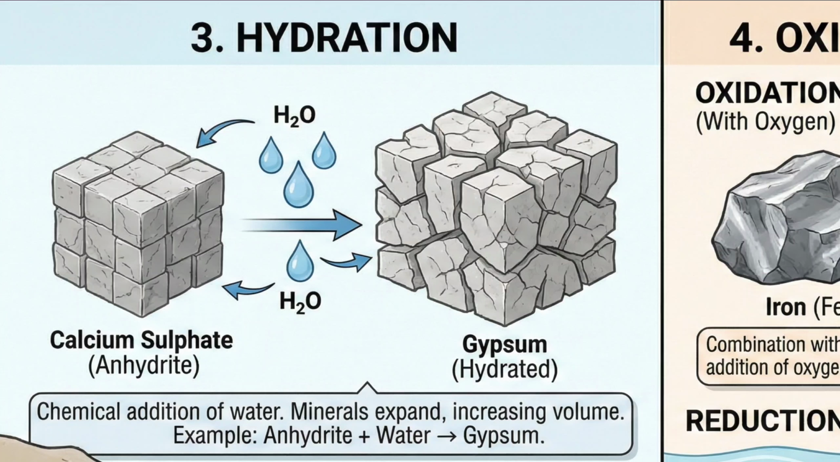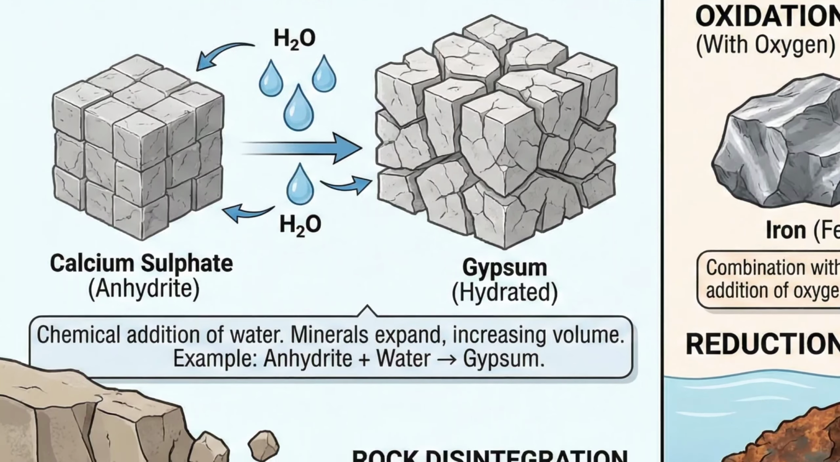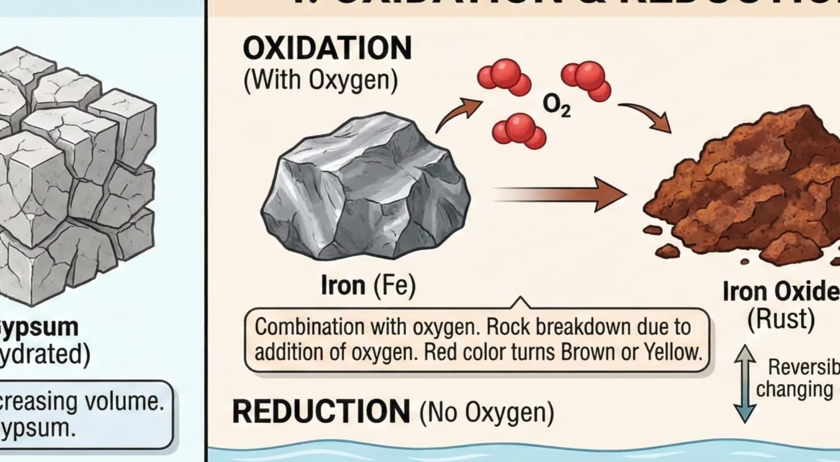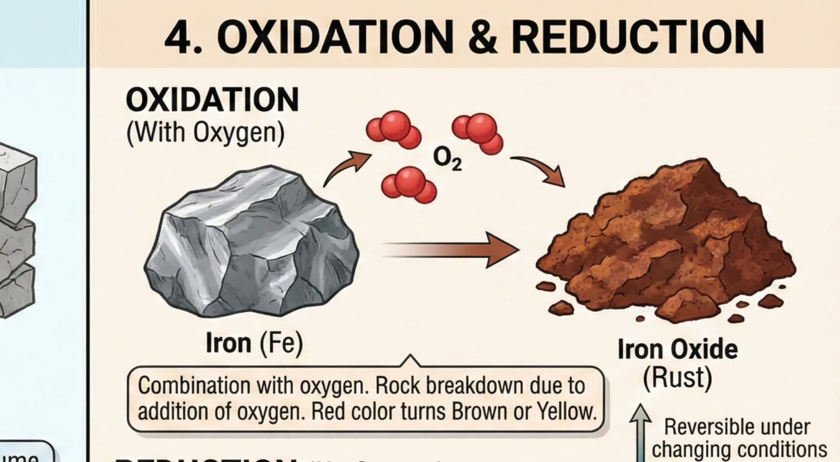Minerals take up water and expand. This expansion causes an increase in the volume of the material itself, or rock. For example, calcium sulfate takes in water and turns into gypsum. This process is reversible and long, causing fatigue in the rocks and leading to disintegration. 4. Oxidation and reduction.